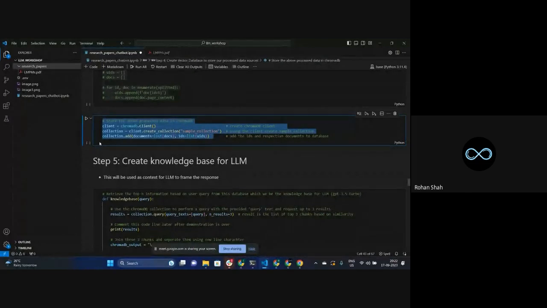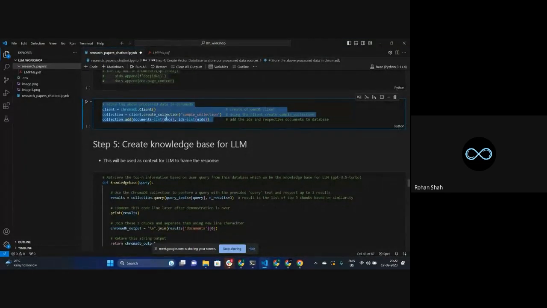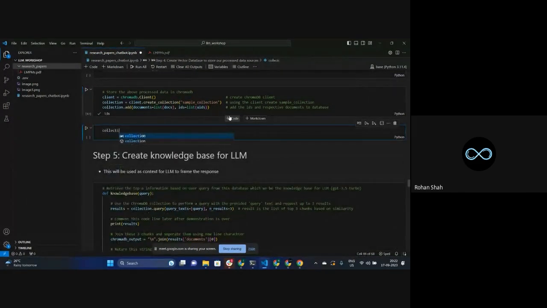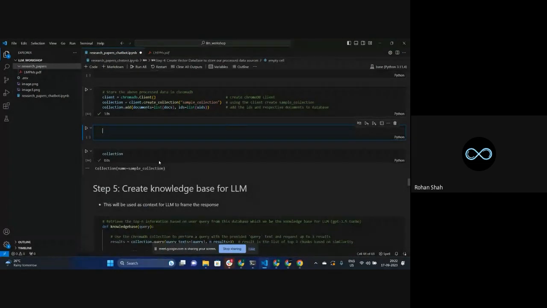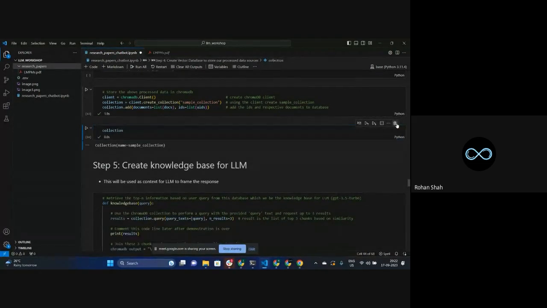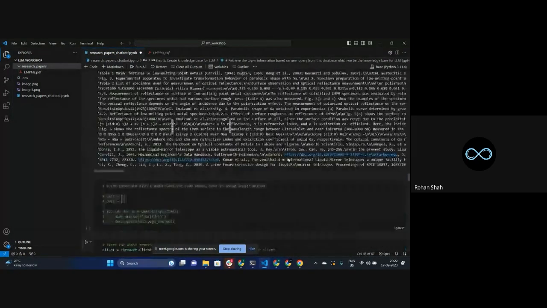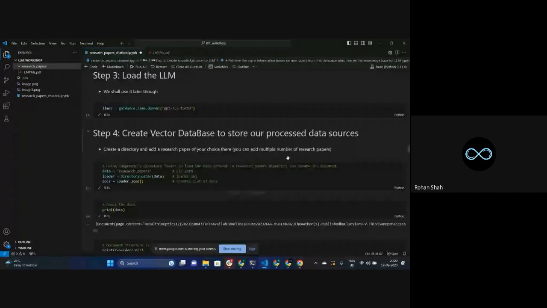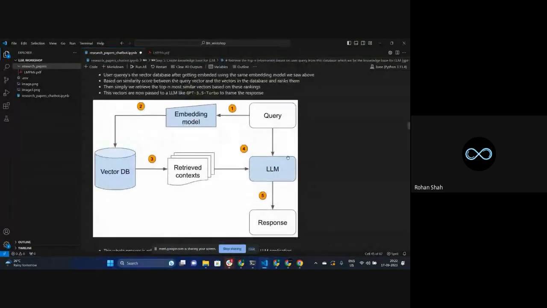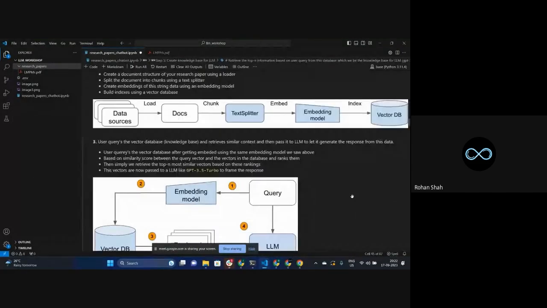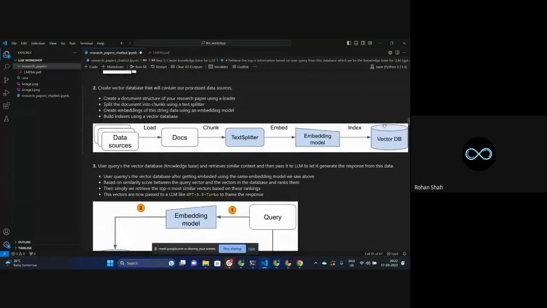All right. Now, what are we doing after this? If I show you the collection directly over here, it's in the format of name equal to sample collection, but that is not giving us much information, so I'll just delete it. Now the embeddings have been created, right? This particular step has been done. Now we just have to get these things from this vector database.